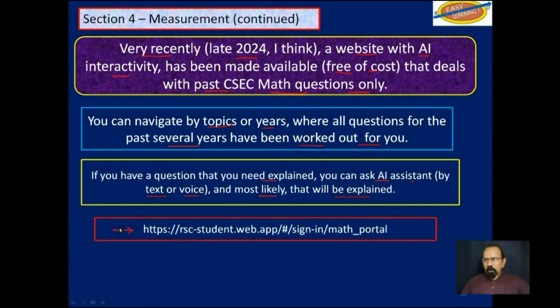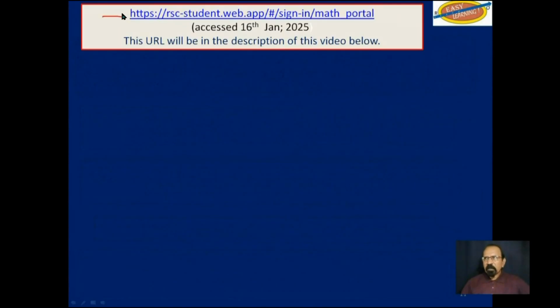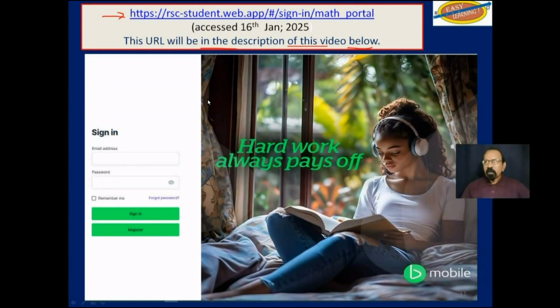The URL is shown here, and it will be in the description below this video, so you can just click on it and get to that website. This is the homepage. To begin with, you would have to register, and after that, you sign in.